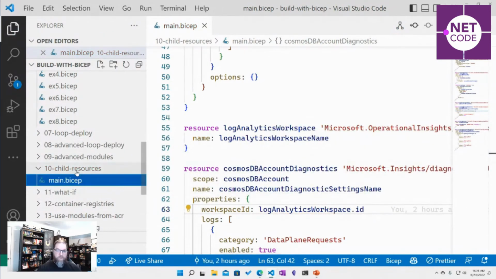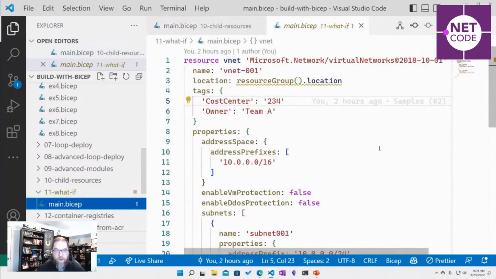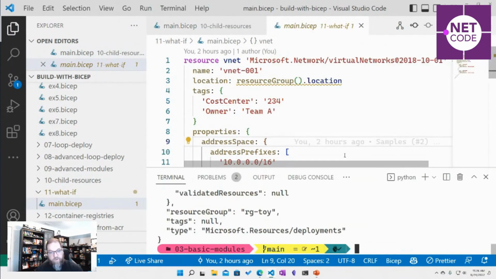Now, I mentioned you can create things and see changes. Well, you can do what if. What if is a really cool capability.